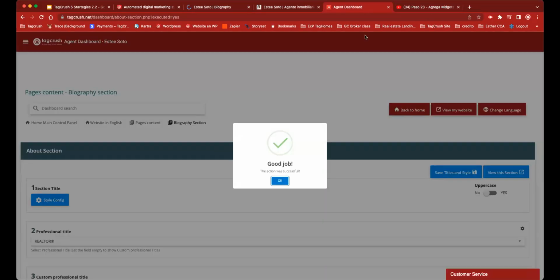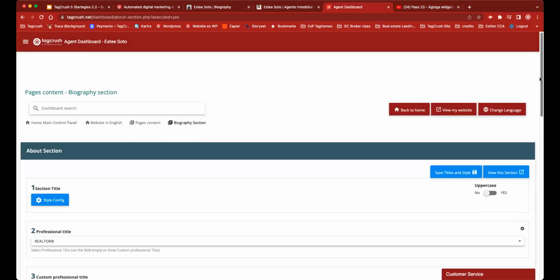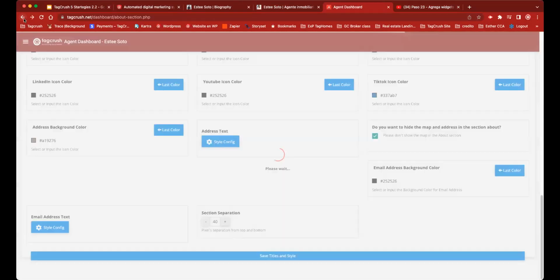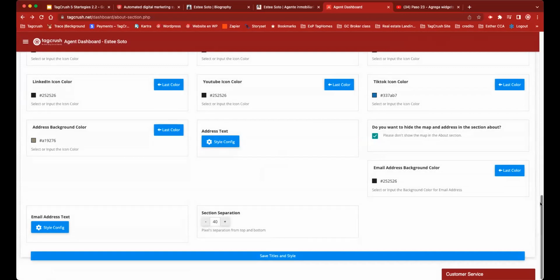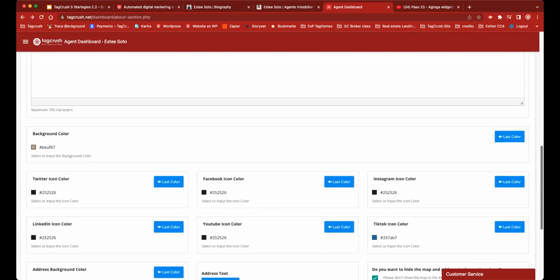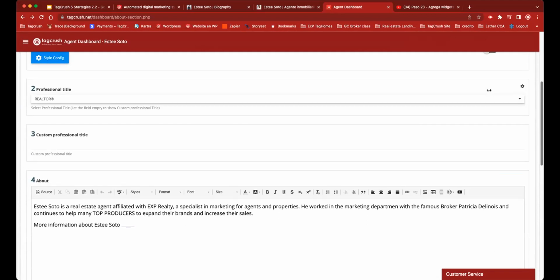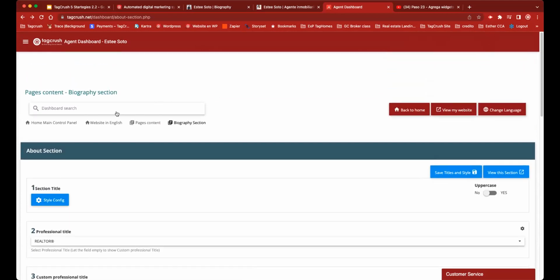But the thing is that you have to be able to come and play on the page content for a couple of things that are necessary for you to start playing with the website. You don't need to have 30, 40 landing pages to start using our platform. The platform comes literally ready to go. You just have to do your photo, your bio, your phone number, the logos, you're done. And then you start sharing.